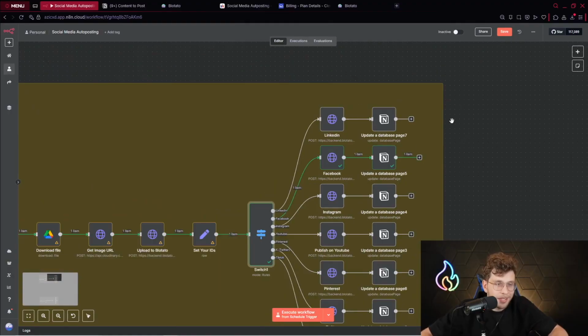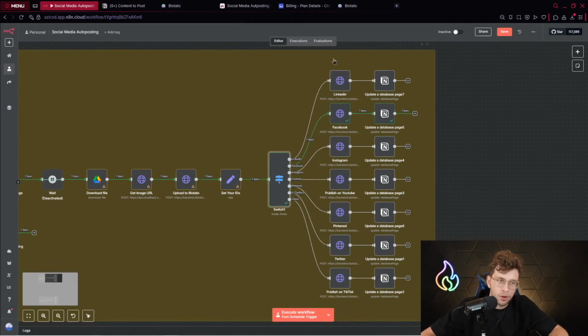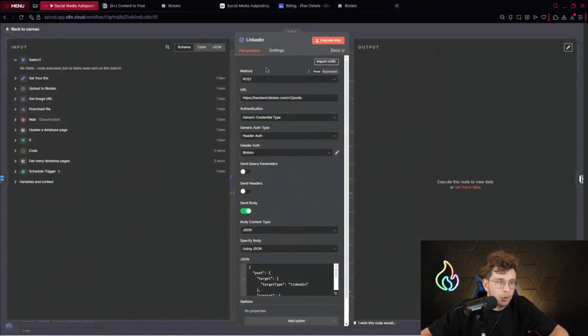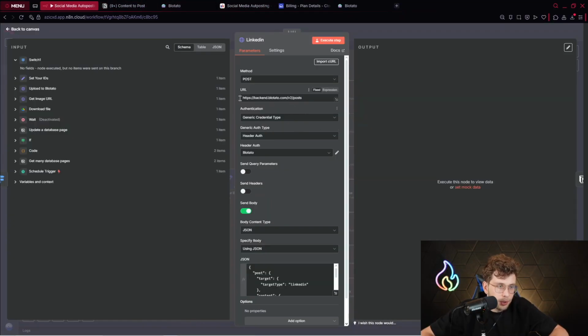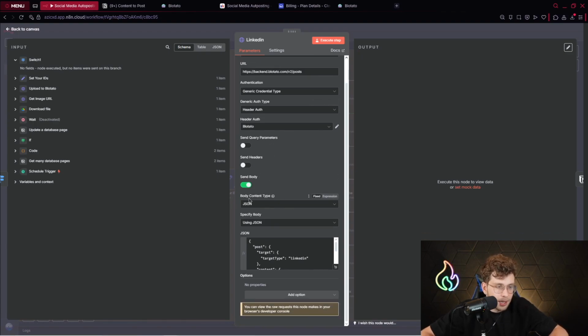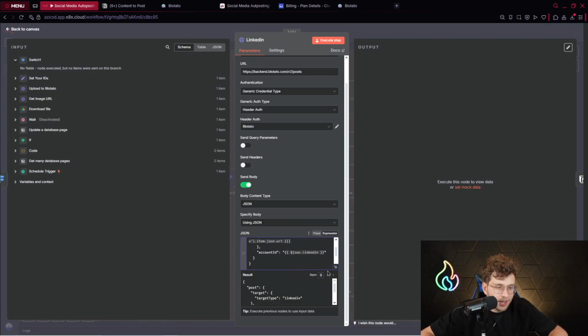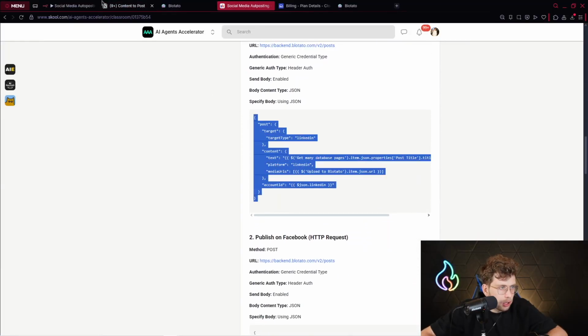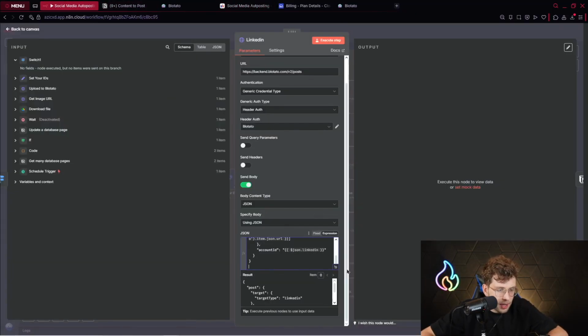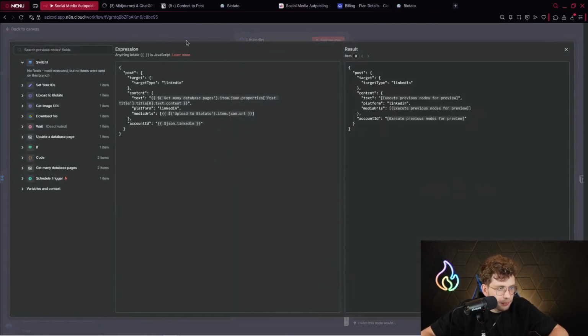But for now, let me guide you through how you can publish the content on social media. For that, we'll be using an HTTP request. The method will be POST. We need to pick the specific URL that will be right here. For the credential type, we take the same credential we created previously. We set the body content type to JSON, and we need to provide our JSON code, which is very, very important. So simply, you go to our community, you take this specific code, you paste it here, and now look at what we have inside.